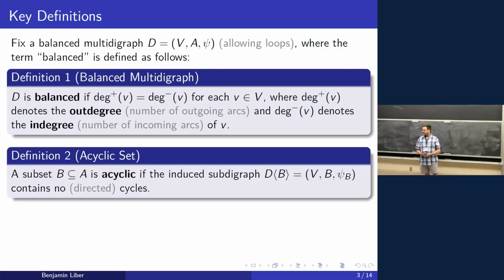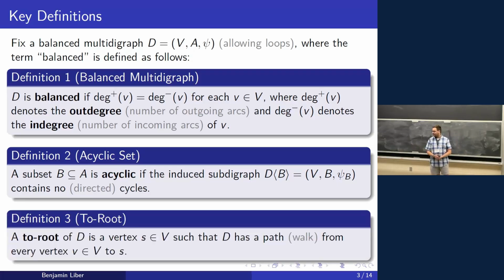We say that a subset of the arcs B is acyclic if the induced subdigraph with respect to those arcs contains no cycles. So if we look at the graph that has all the same vertices as D, but just the arcs in B, we say B is acyclic if that contains no cycles. Note that we're looking at directed cycles, because you'll see later that we need them to be directed. And then a sink root of our digraph is a vertex such that every other vertex can get to that specific vertex.